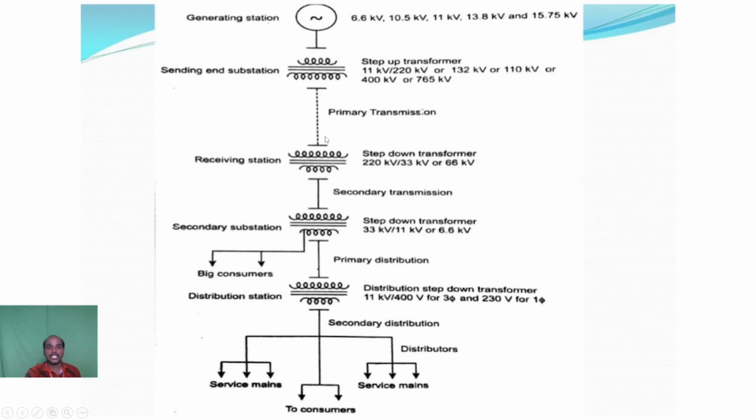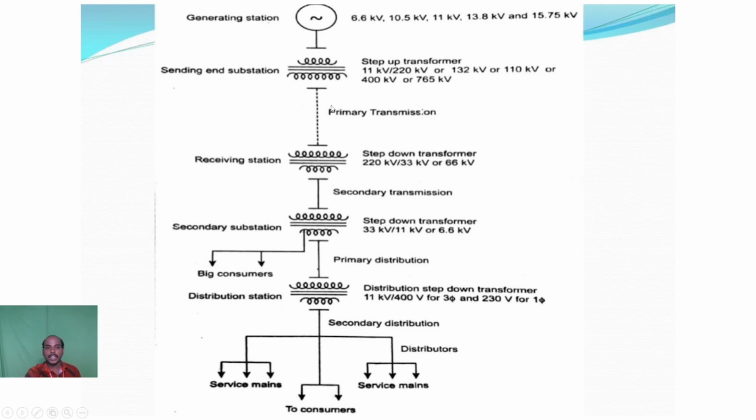If the generating station to the receiving station is above 80 kilometers up to 150 kilometers, that is called a medium transmission line.